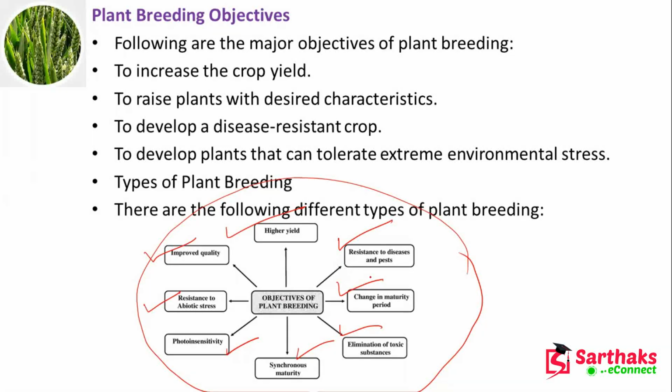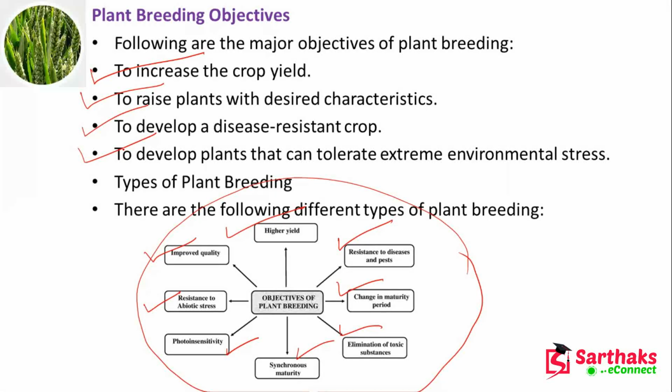So the main objective of plant breeding is to increase the crop yield, to raise the plants with desired characteristics, to develop a disease-resistant crop, to develop plants that can tolerate extreme environmental stress. As I have told you, it may be the sunlight, or the radiation of the sun, how much you require, it is not consistent.